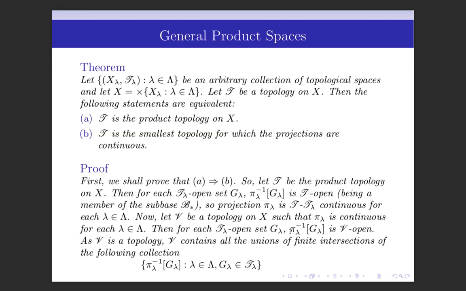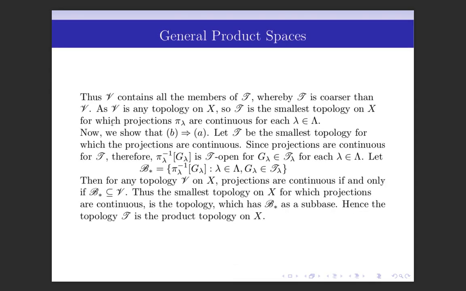Because we have seen here pi_lambda inverse G_lambda is open, and so if we take finite intersections of these members, then that will be in the topology, and if we take their unions also then we get members of V. So V contains all these members because V is a topology, and since this is the subbase for the product topology, we can say that V contains all the members of T,